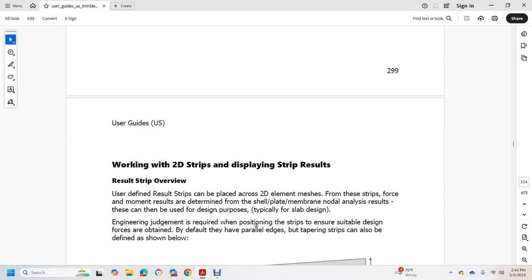So, working with 2D strips, displaying the result of the strip, an overview of the view: result strips can be placed across the 2D elements. These strips measure the force and moment results determined for the shell plate with the membrane and the nodal angles. Results can also be used for design purposes, typically for slab design, using engineering judgment for the position and distance of the strip to ensure suitable design forces.